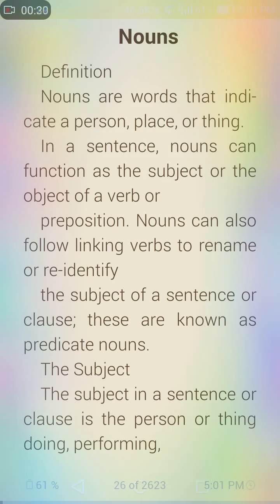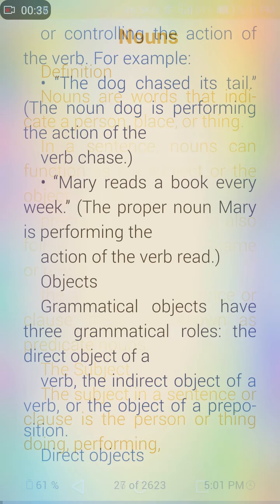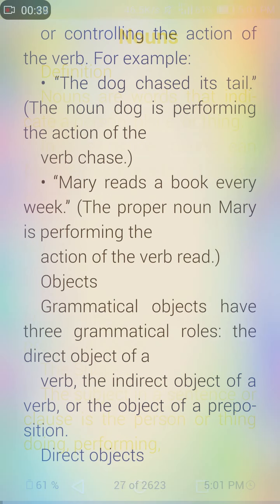The subject in a sentence or clause is the person or thing doing, performing, or controlling the action of the verb. For example, the dog chased its tail. The noun dog is performing the action of the verb chase. Mary reads a book every week. The proper noun Mary is performing the action of the verb read.